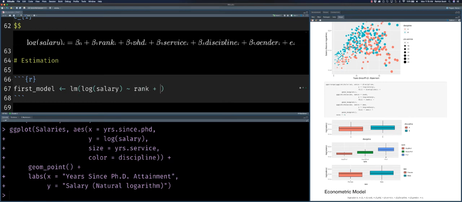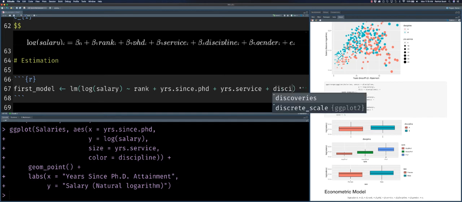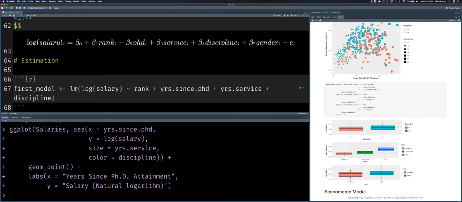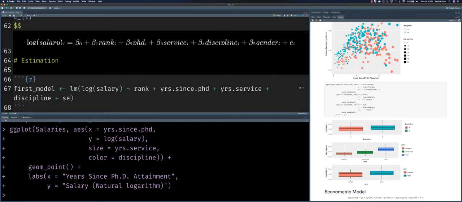We'll put rank, we'll put years since PhD, I believe that is the actual spelling of that. We also have years of service. We have discipline. And we have sex. I think they called that gender variable sex rather than gender.